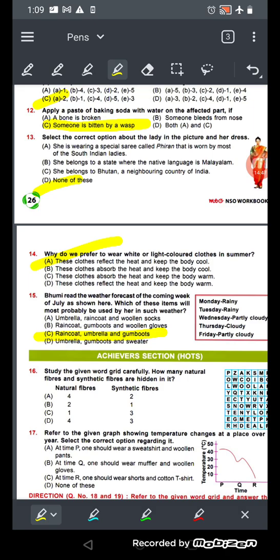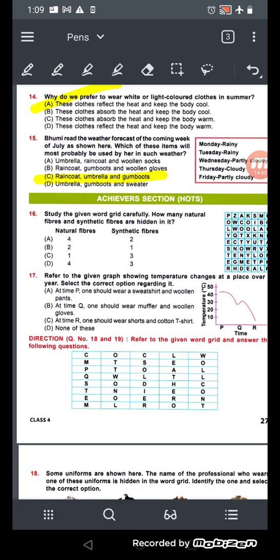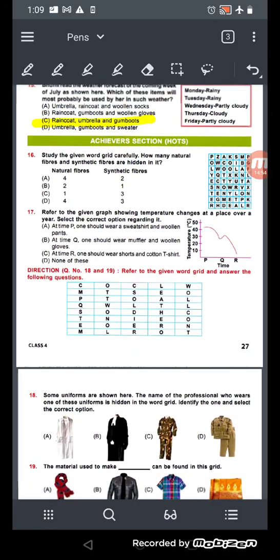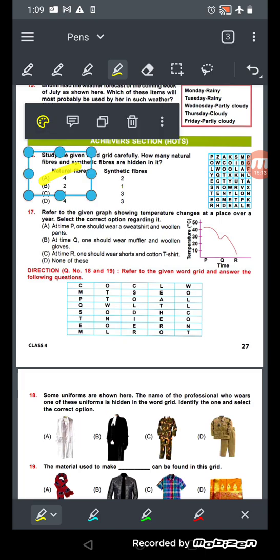Okay, now see the HOTS question, that is higher order thinking skill questions. Study the given word grid carefully. So here in the given word grid, how many natural fibers and synthetic fibers are hidden? So we need to check it very carefully. And what will be the answer? Answer will be number A. You do it by yourself only. ठीक है, आप इसे print out करके खुद से करके देखना. So we'll get natural fiber 4 and synthetic fiber 2.